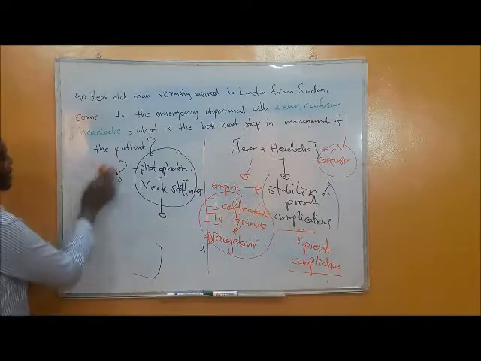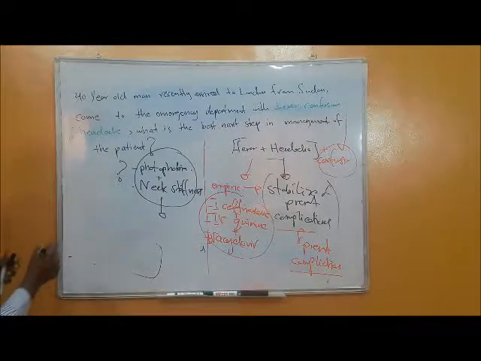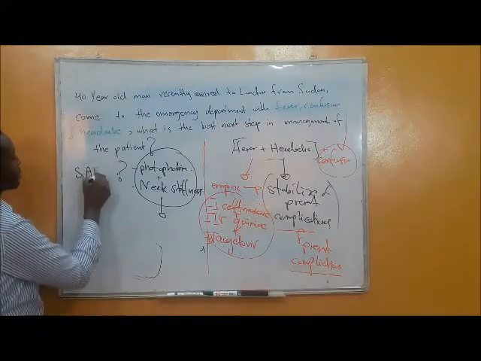Now we should discuss another differential diagnosis for this case scenario, which could be subarachnoid hemorrhage.